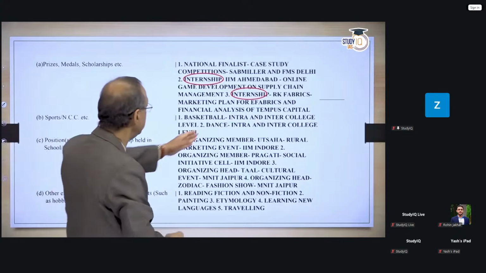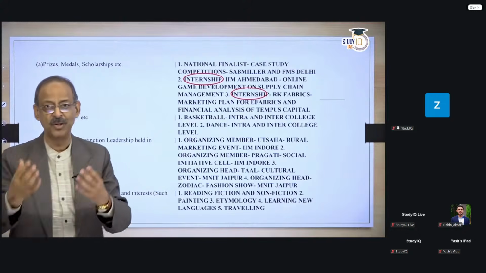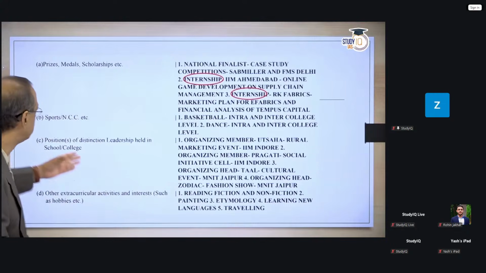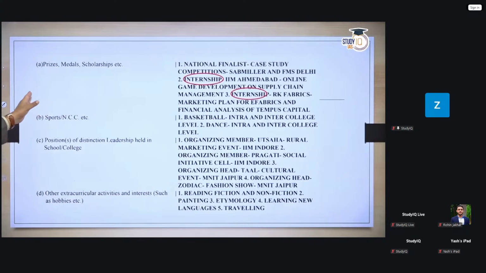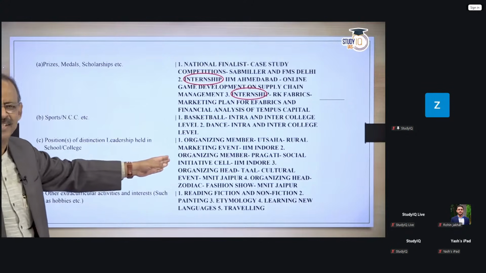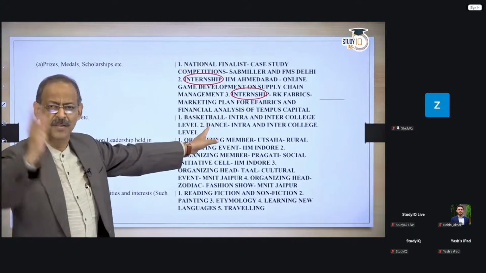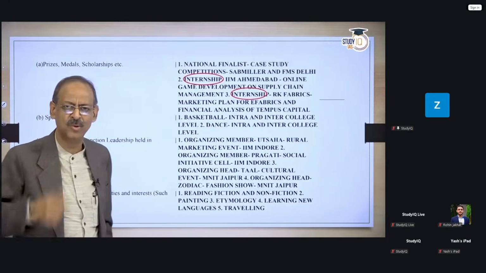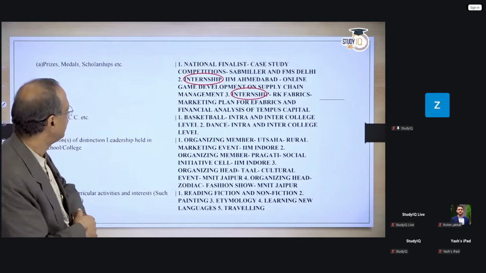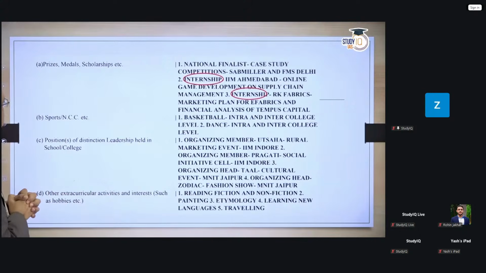So please don't write internship in RK Fabrics. I mean, it may be great for you, it is good for your personality, but it is not worth mentioning here because specifically they've asked for prizes, medals, and scholarship. Almost everyone is an intern. Everyone goes for internship. What is so great about it? Even if it is great, it is not required here. You don't have to mention it. So you look at that national finalist case study competition, Sub Miller and FMS Delhi. Think over it whether it is worth mentioning here.